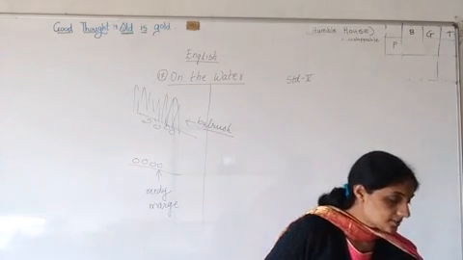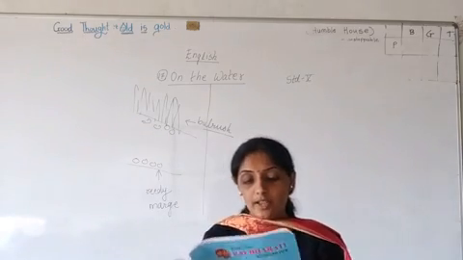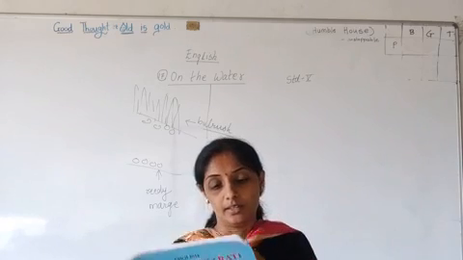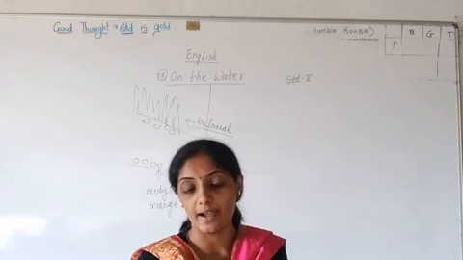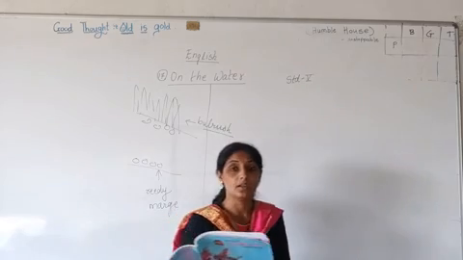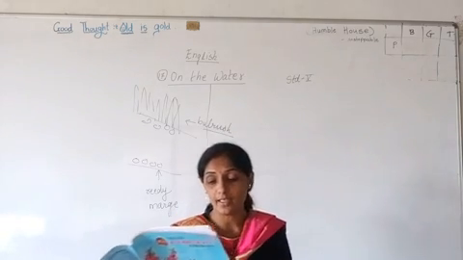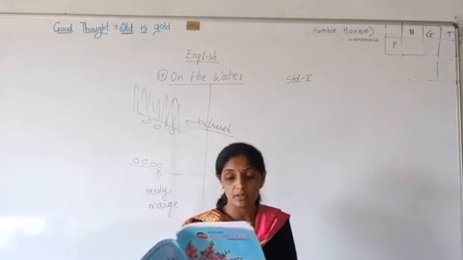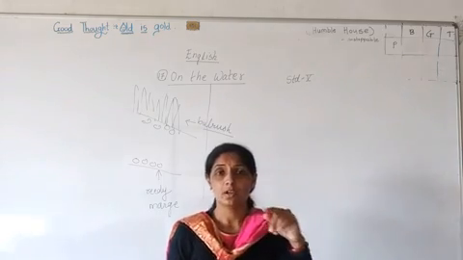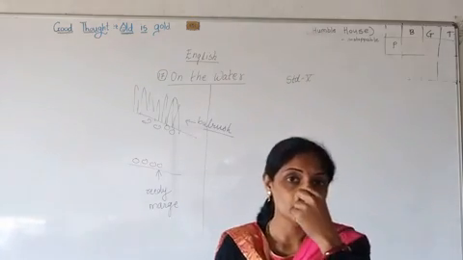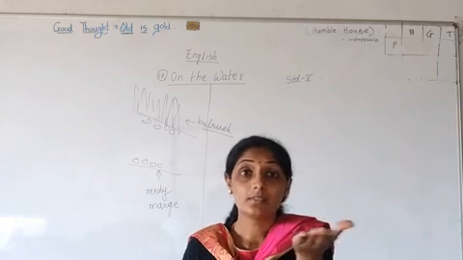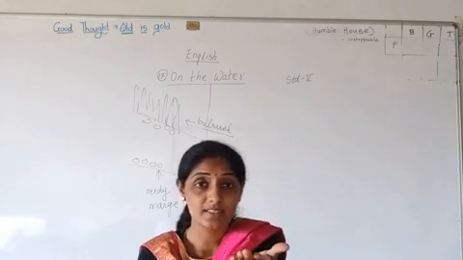Next stanza, fourth. See the great green dragonfly and the swallow skimming by. See the fishes spring and gleam ere they splash into the stream. Now here it is told that there is a dragonfly and a swallow skimming by. Skimming by means what? That the matter which is removed on the surface. For example, how we do skimming of milk. Then what is there on the milk? Malai or sai we say, okay.